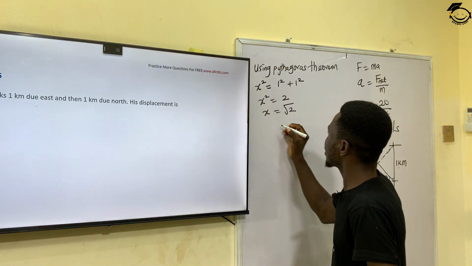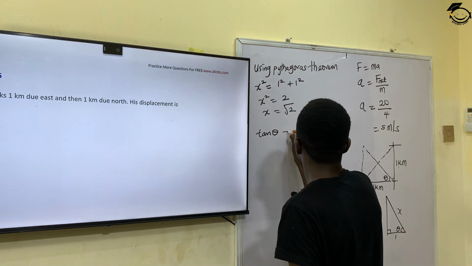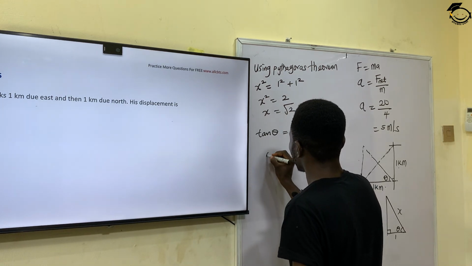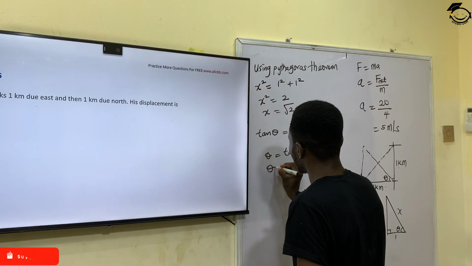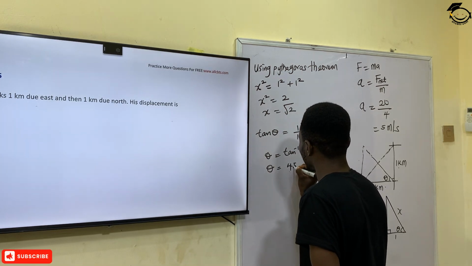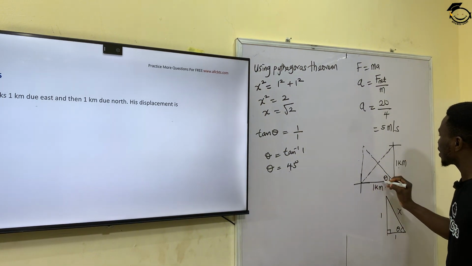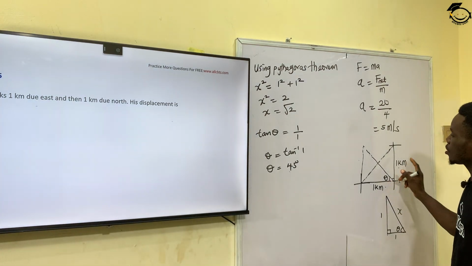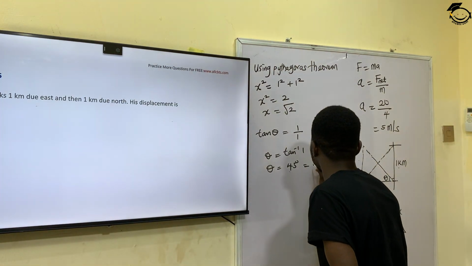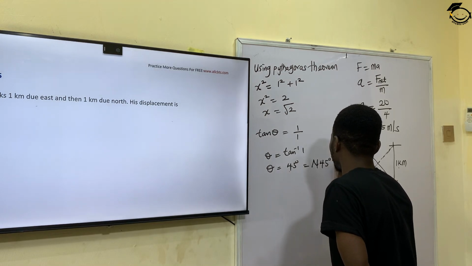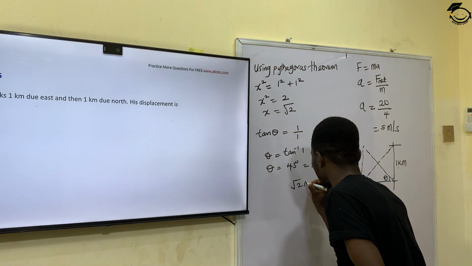The direction: tan theta is equal to 1 over 1, which means that theta is equal to tan inverse of 1, and tan inverse of 1 is 45 degrees. And if you discover that this new position of the man is in between the east and the north, which means what I have is northeast, my direction here is north 45 degrees east. And then my displacement is root 2.